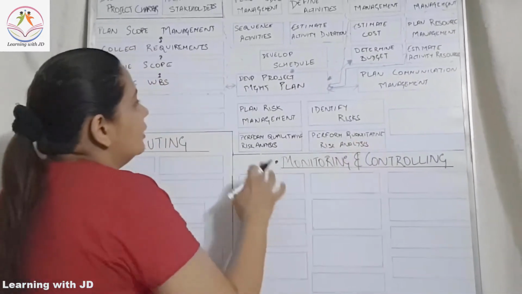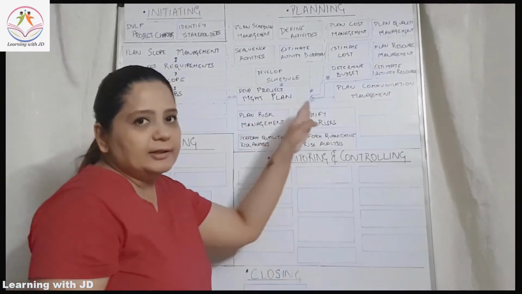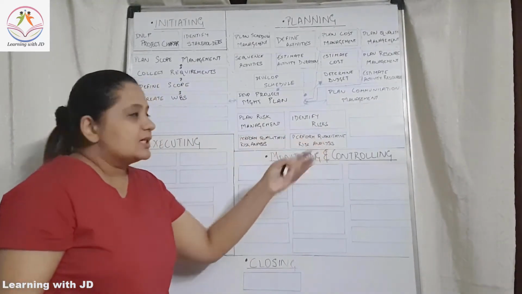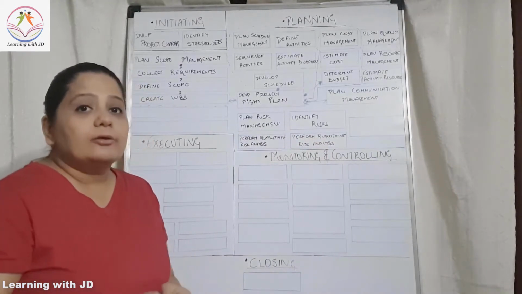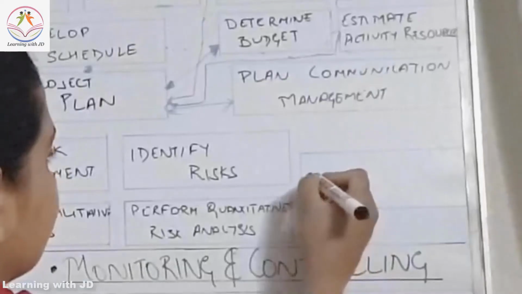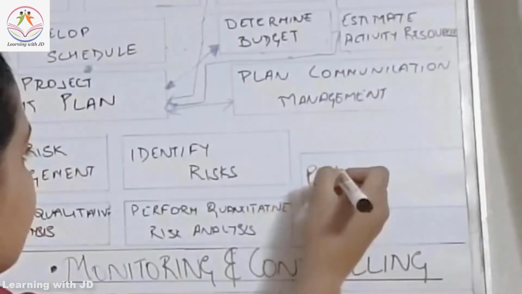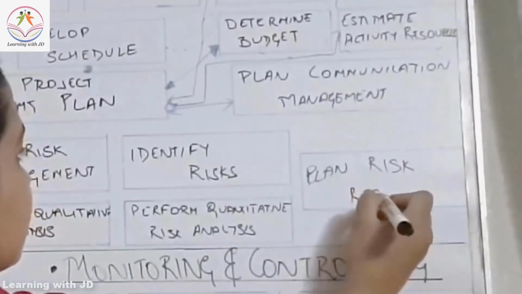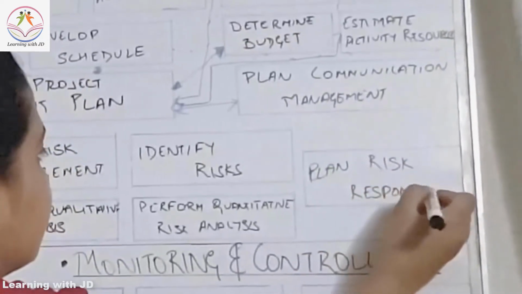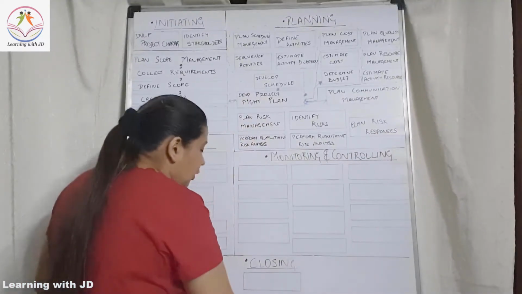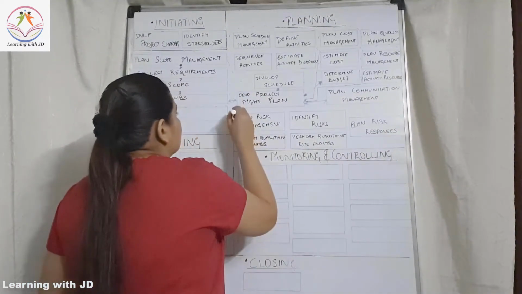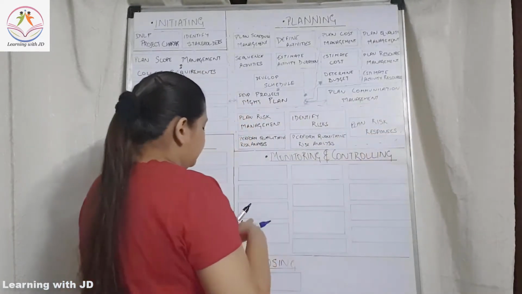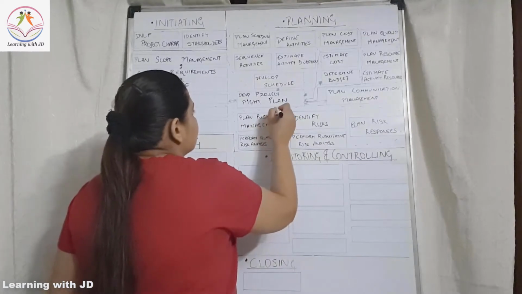Now when you have done your plan risk management, identified the risk and done a qualitative and a quantitative risk assessment, after that you are going to plan your risk responses. Again, all of these together will be a part of your project management plan.